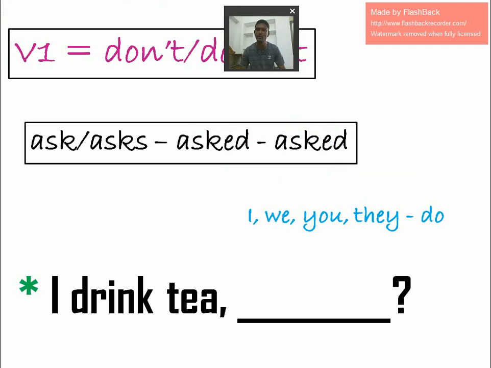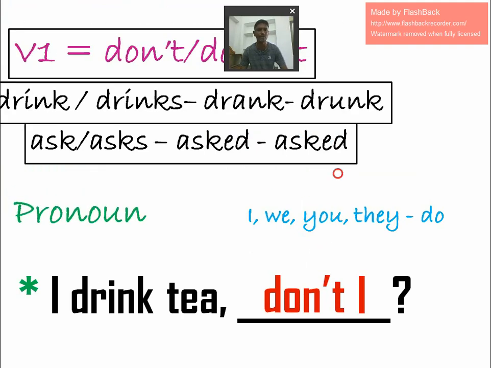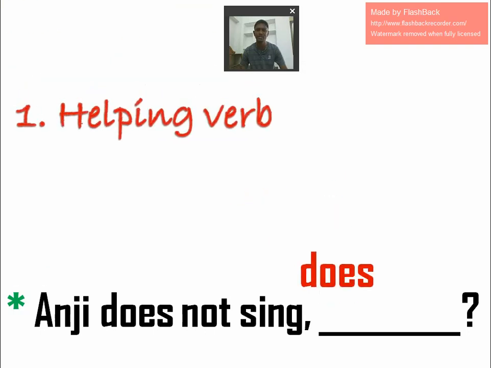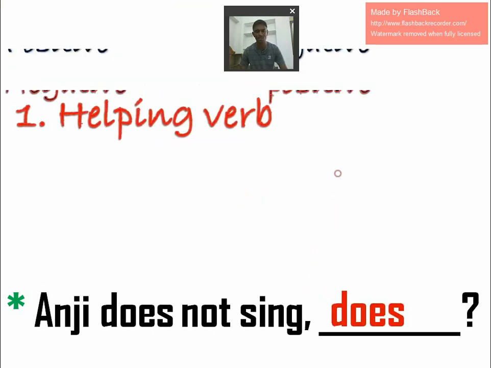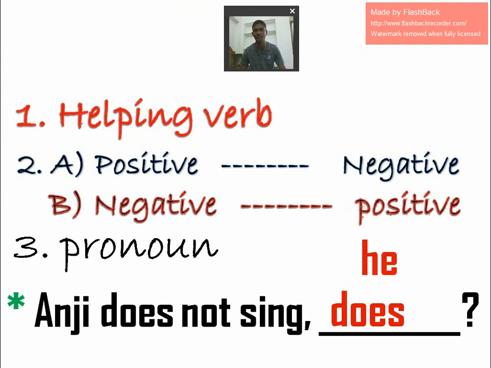So I, we, you, they, what comes? Do comes. The statement is positive, so don't comes. And finally, the pronoun is I. Okay. Next, Anji doesn't sing. Here, the helping verb is does, and the statement has not, so it's already negative. So negative will become positive, and the pronoun is he. Actually Anji is a noun, so instead of the noun we can write the pronoun, he.